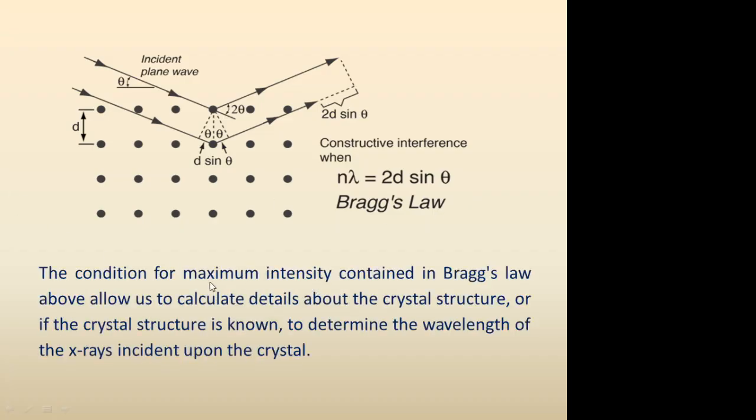The condition for maximum intensity contained in Bragg's law above allows us to calculate details about the crystal structure, or if the crystal structure is known, to determine the wavelength of X-rays incident upon the crystal. So in either way we can do the calculations. It means if d is known, that is, the crystal structure of the crystal used is known, we can estimate the wavelength of the incident X-rays, or if the wavelength is known, we can estimate the d value.